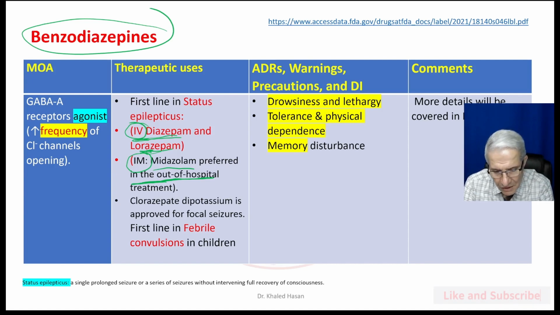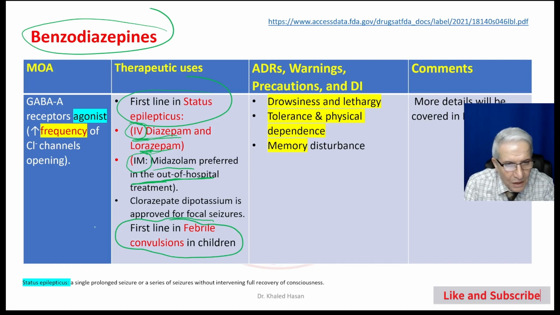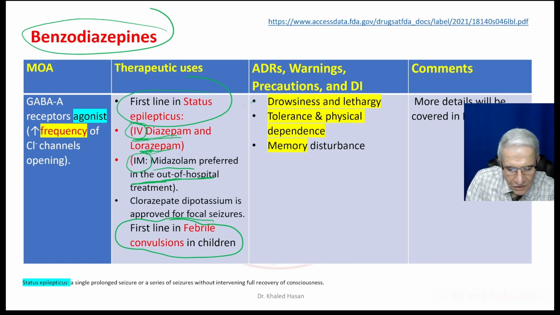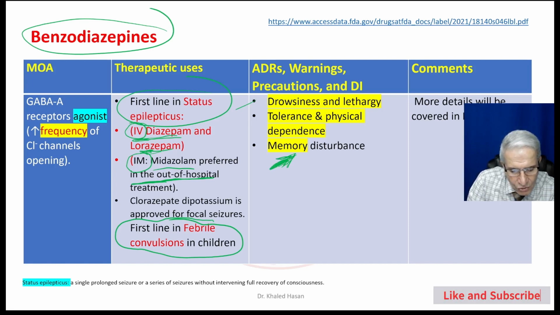The midazolam injection we use for status epilepticus. As you can see here, we can use it for patients suffering from febrile convulsions in children, as first-line therapy and a safe medication. Diazepam may cause drowsiness, lethargy, physical dependence, and memory disturbances. For this reason, we don't recommend using diazepam in absence seizures, because it will affect memory in children. We are going to cover more details in the next topics about anxiety and hypnotics.